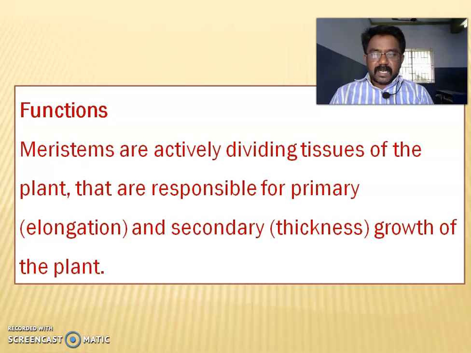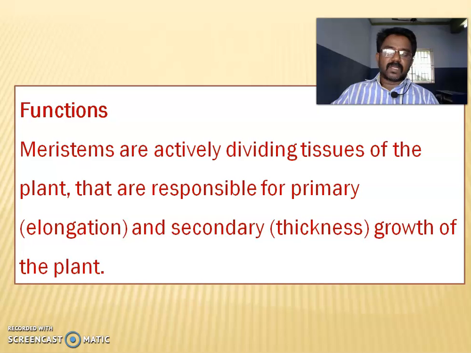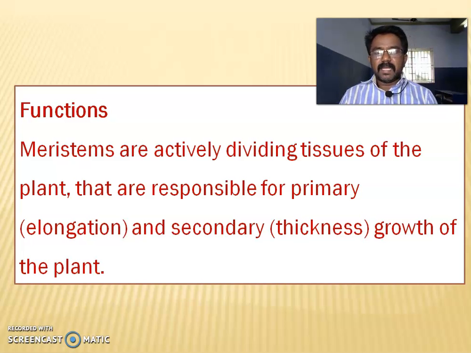Function: meristems are actively dividing tissues of the plant that are responsible for primary and secondary growth of the plant part. Plants have two types of growth, primary growth and secondary growth. Primary growth means elongation. Secondary growth means thickness.